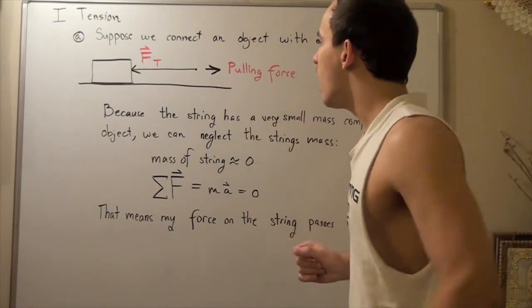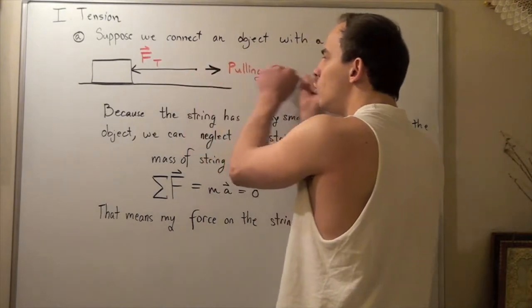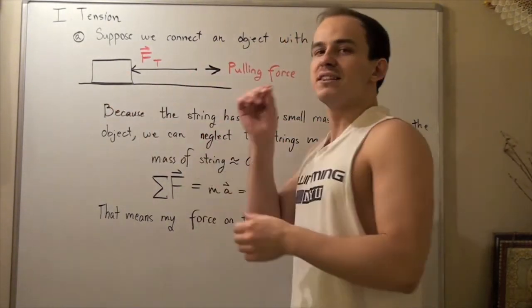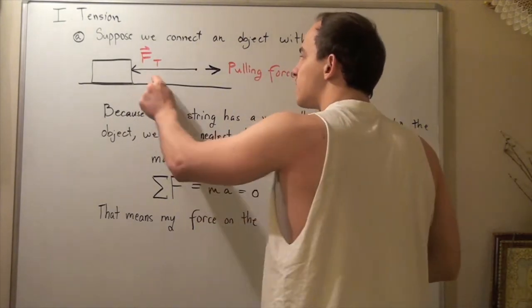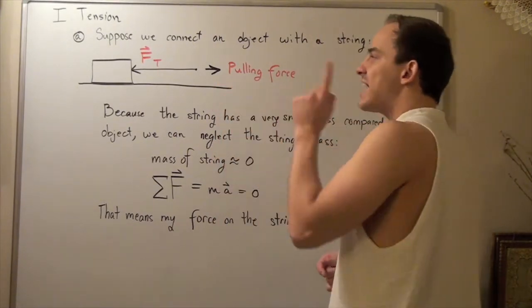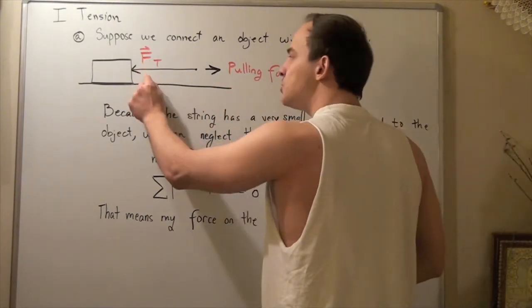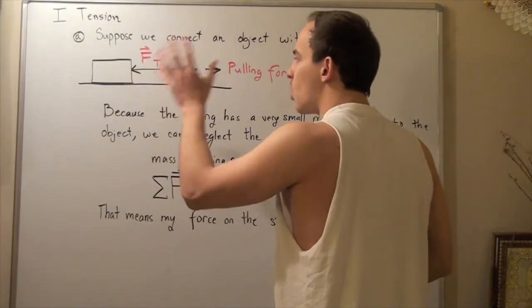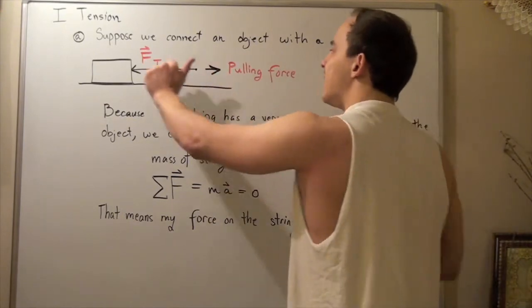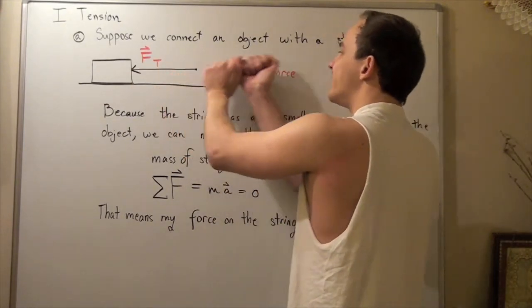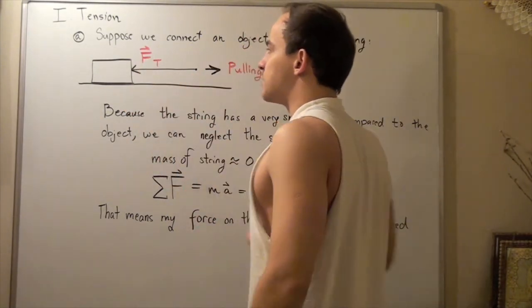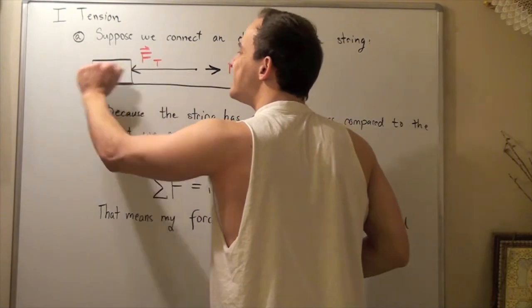And that's exactly why the force with which I pull is felt by this object as the same exact force. That force does not decrease because the mass of the string is very small. So this pulling force has the same magnitude as the tension force in the string or in the rope, but they have different directions. I'm pulling in this direction, so my net force is going in this direction, but my tension in my string is in this direction because this object is resisting movement.